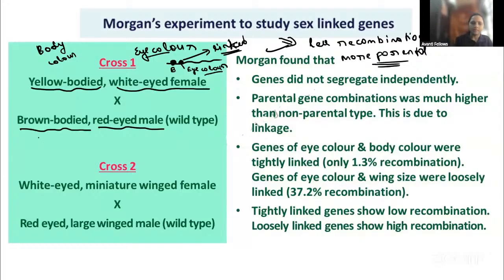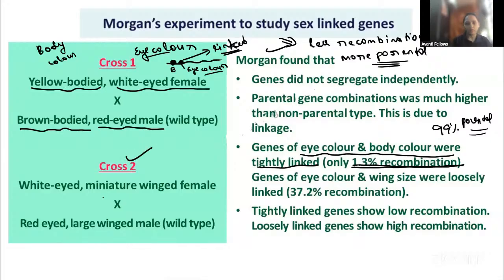So by this experiment, he came to know that the genes for the eye color and body color were tightly linked. And only 1.3% recombination he got. See here, only 1.3% recombination means 98.7% is parental type only. Parental, right? Only 1.3 percent is the recombination.